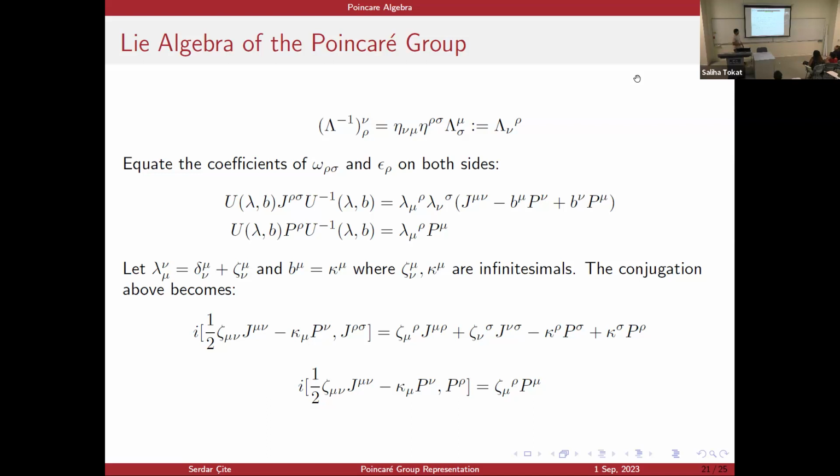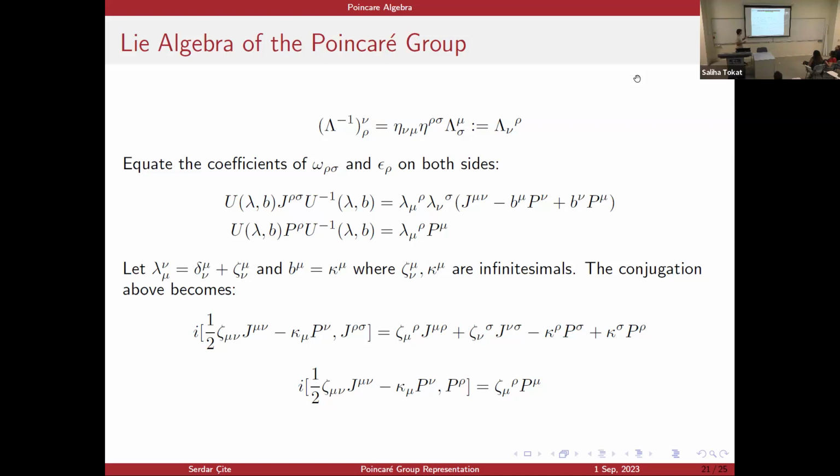But I can take this further. I can choose my Λ and B infinitesimal as well, with infinitesimal ζ and κ. So the conjugation above can be expanded. And when I expand this arbitrary Lorentz transformation as well, I get the following relation, just a long calculation.